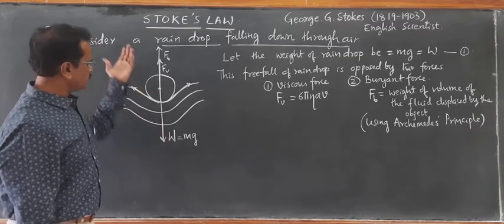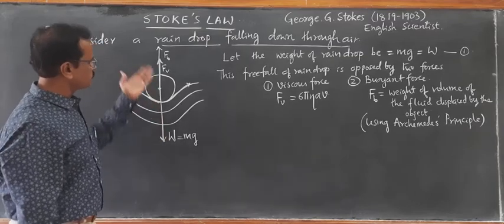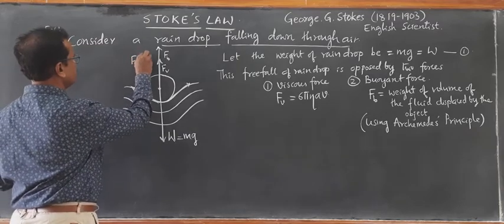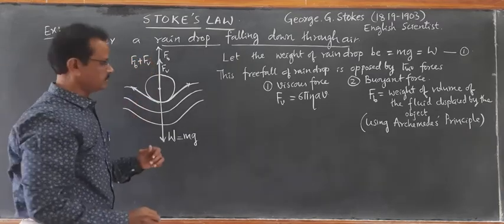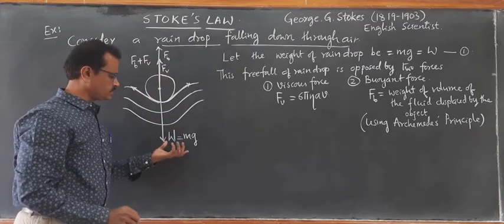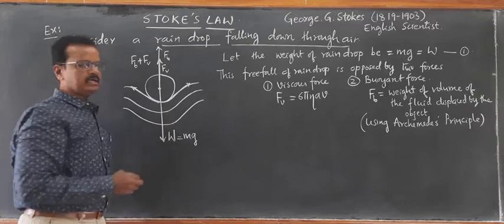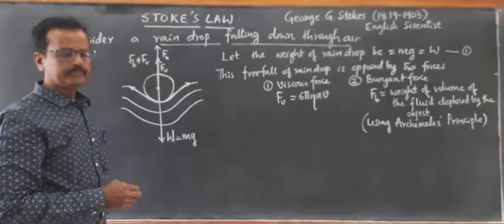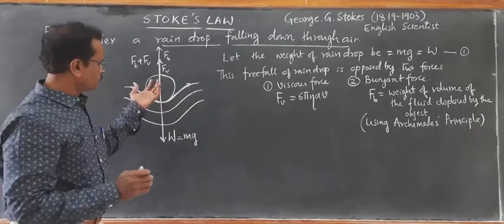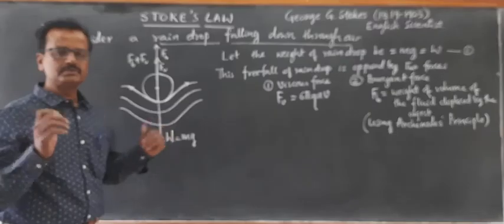When the net upward force now becomes Fb plus Fv, because both are in the upward direction, when the net upward force just becomes equal to the downward weight of the body, then the net force acting on the falling raindrop becomes zero.